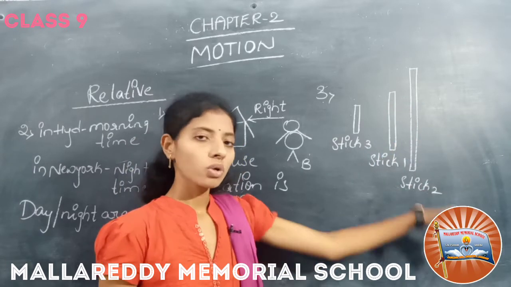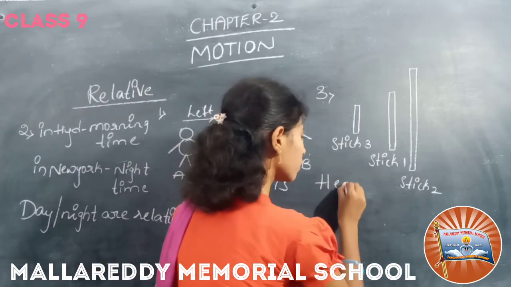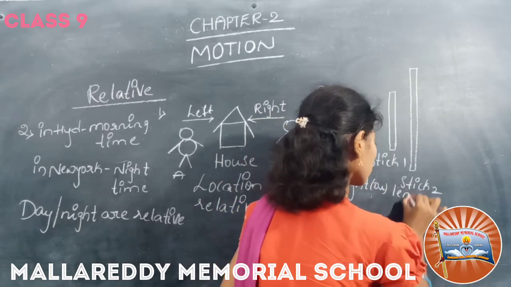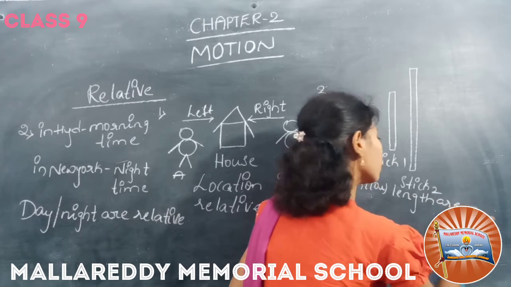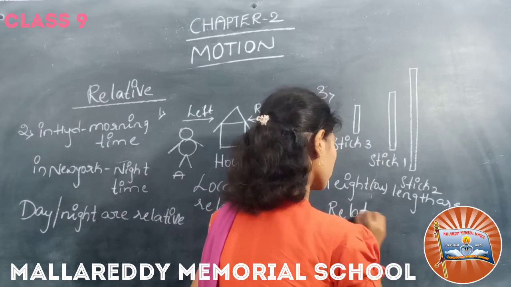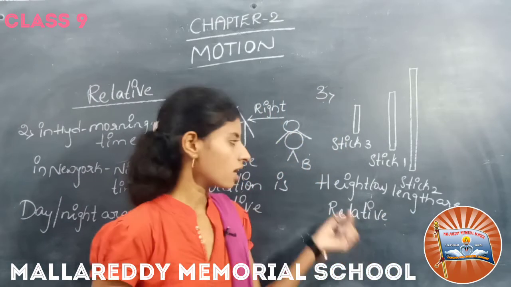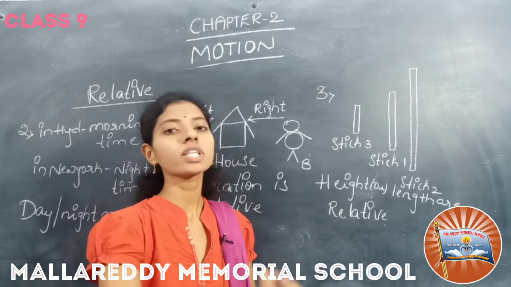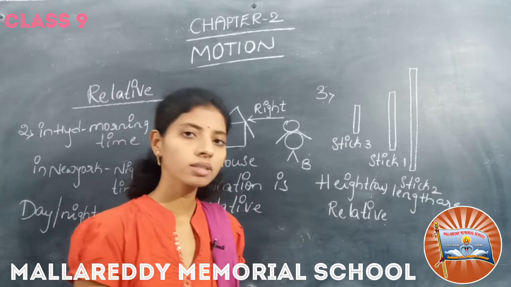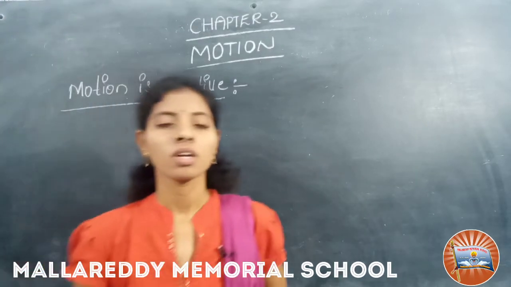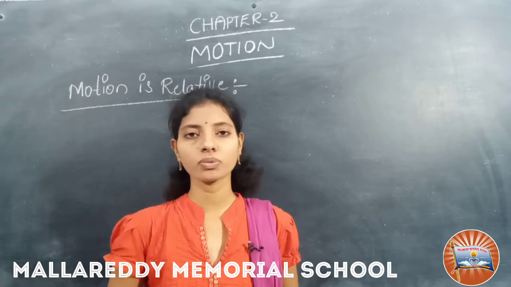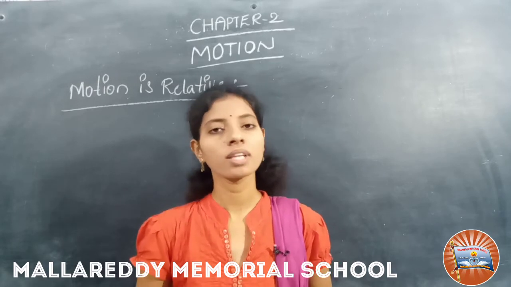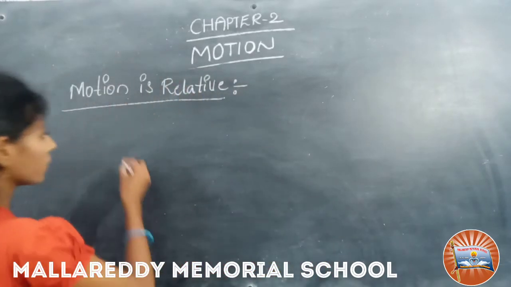So here the height or length are relative. Yes, height or length are relative. So we can say that in nature everything is relative. The next one is that motion is relative. In nature everything is relative, and motion is also relative. So see, I'll give you one example.